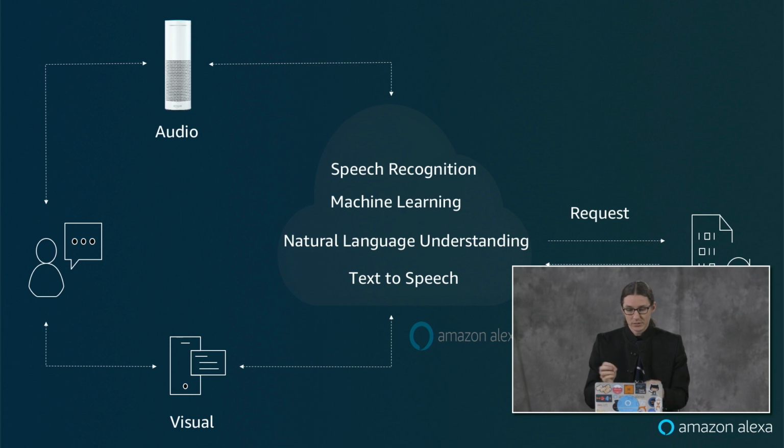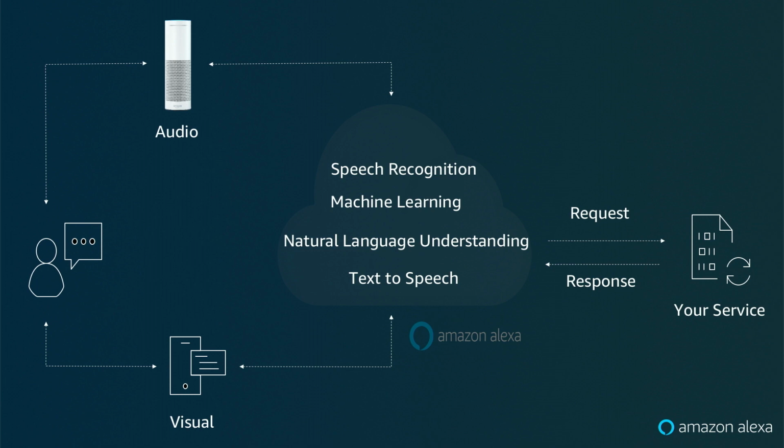So you have a skill that has this interaction model, and it figures out what the user's intent is, and it wraps it up into a request and sends it to your service. Then your service unpacks that JSON, figures out what it's supposed to do with it, packages the response into JSON, and sends it back to the Alexa cloud. Then the Alexa cloud takes that and converts it from text into speech and sends it back to the Alexa device for Alexa to speak the response. You'll also see there is a spot on there for visual, so you can have various visual elements as well through the Alexa Presentation Language. We're not going to cover Alexa Presentation Language today.